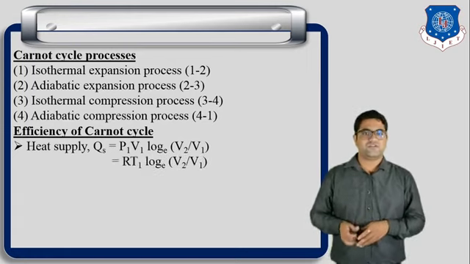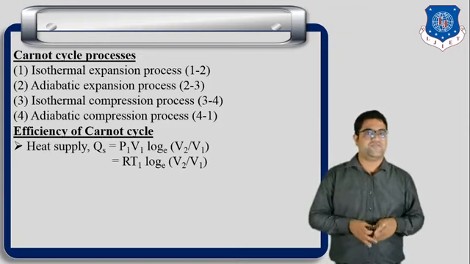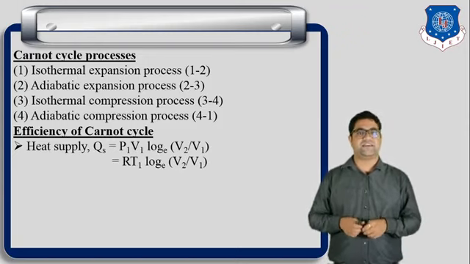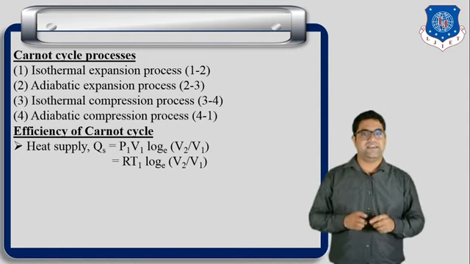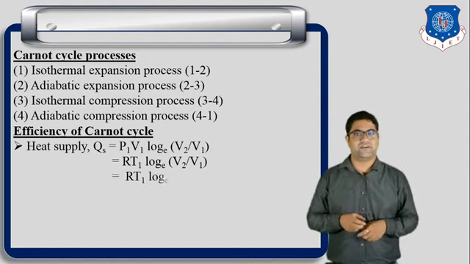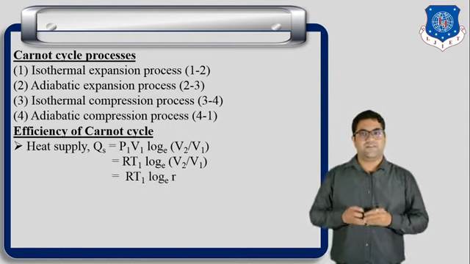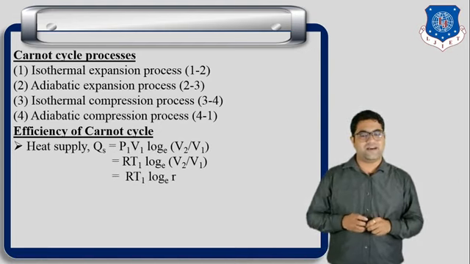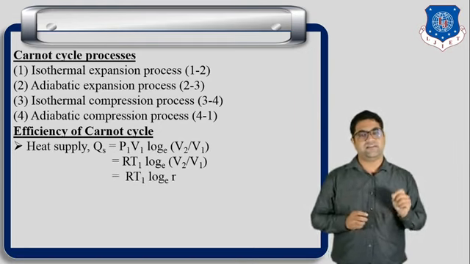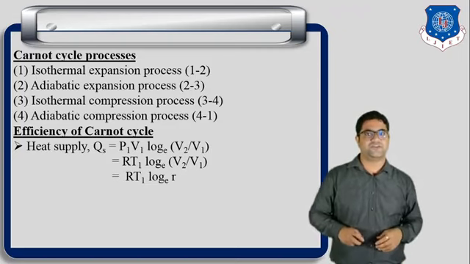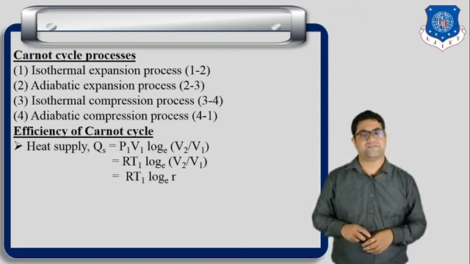Now PV equals mRT from the characteristic gas equation. So we can write here RT1 ln(V2/V1). Next, V2/V1 is the compression ratio, small r. So we can write RT1 ln r. This is the equation of heat supply for the isothermal process.